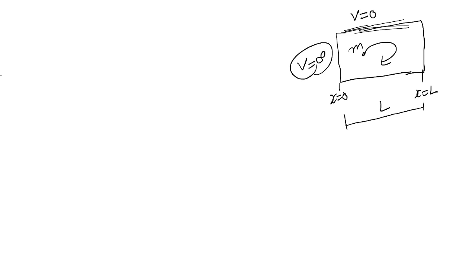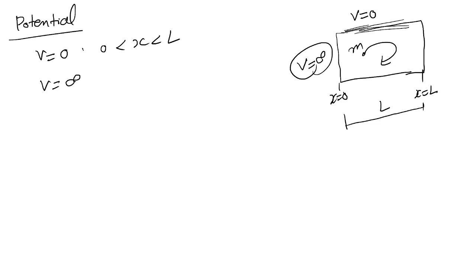So what will be the condition? Your potential, okay, because it is very important. We are using this concept when we derive the expression for energy by using the Schrodinger wave equation. Potential V equal to 0 when x lies between 0 and L, and V is equal to infinity when x is less than or equal to 0 or x is greater than or equal to L. So these are the two conditions and we will apply these conditions. This means inside that box the potential is 0.